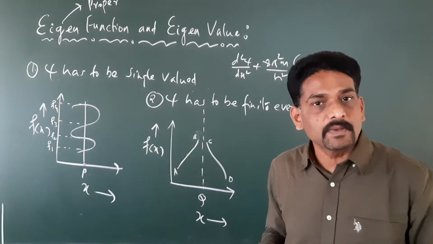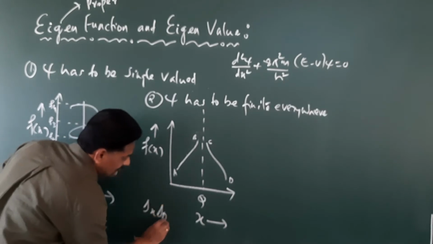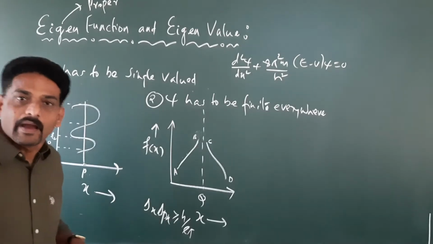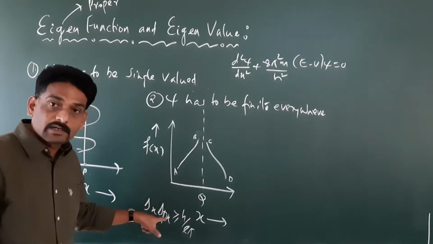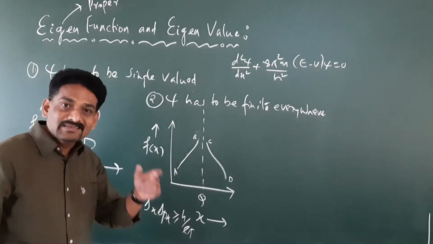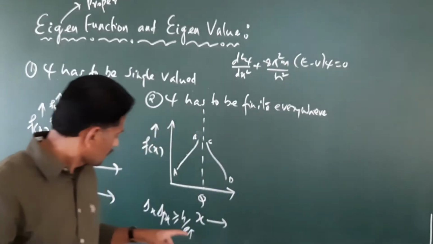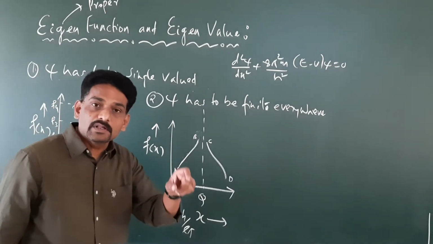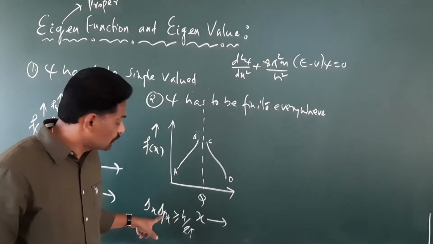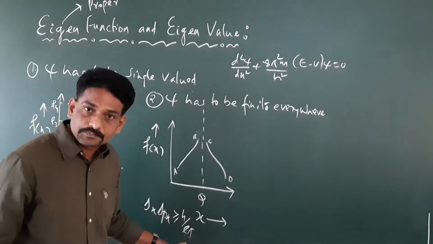What is Heisenberg's uncertainty principle? As per Heisenberg's uncertainty principle, we have delta x and delta px greater than or equal to h divided by 4 pi. What is delta x? The uncertainty or the error involved in the measurement of position of the particle. What is delta px? The error involved in the measurement of momentum of the particle. So the product of these two is always going to be greater than or equal to a quantity known as h divided by 4 pi.